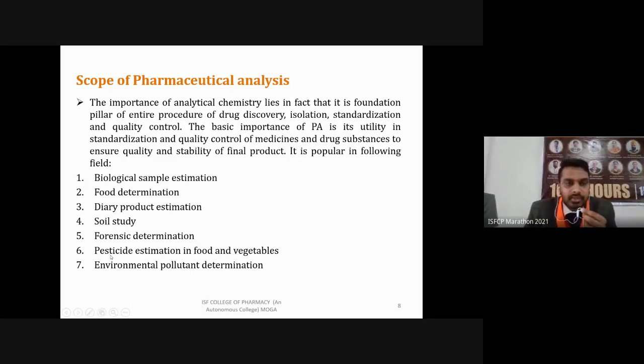Then again, pesticide estimation in food and vegetables. Like I already said in food determination, we have to determine the different pesticide amounts or pesticide residuals which can come into our food and vegetables during farming. Then other insecticides which can be part of our food chain. Then environmental pollutant determination, to determine the index of our air, whether it is safe or not. So we take a sample of air from our environment, then we tell that this much amount of this toxic is present in the air, and whether it is safe or not. So all these are fields where we are applying pharmaceutical analysis.